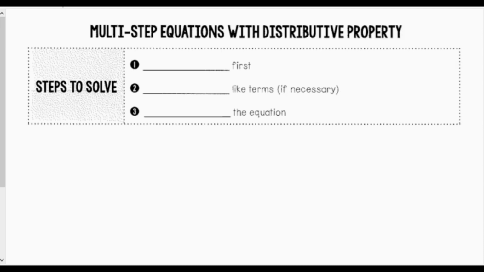When I solve these types of equations, I can use these 3 steps. First, whenever I see parentheses, I want to make sure that I distribute what's outside of my parentheses to the inside of the parentheses. Then after distributing, if I have any like terms, I want to combine them. So I'm going to combine my like terms. Then I will solve my equation.